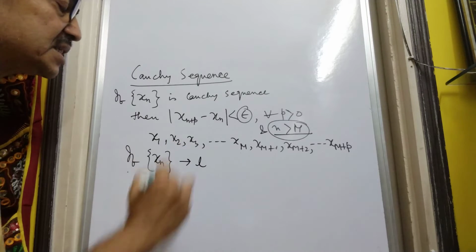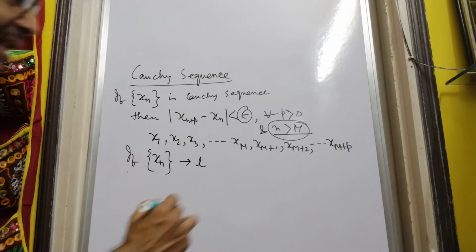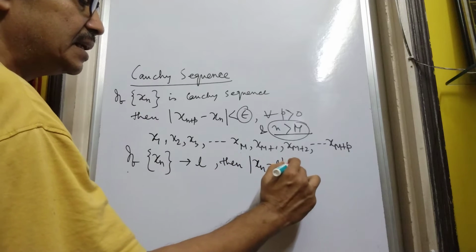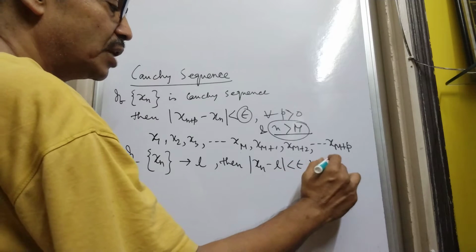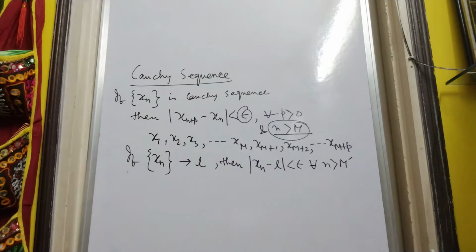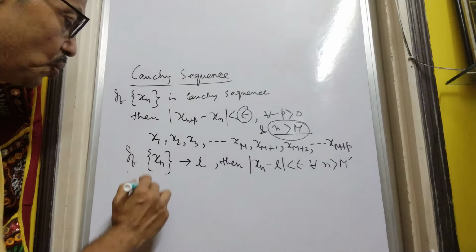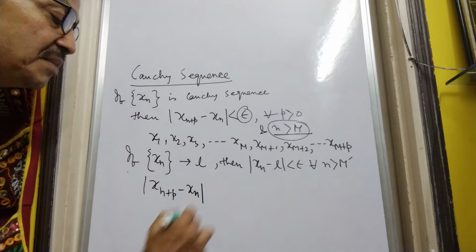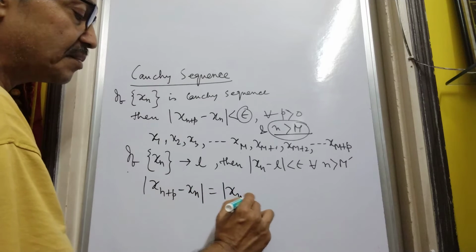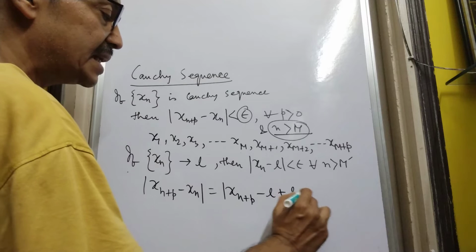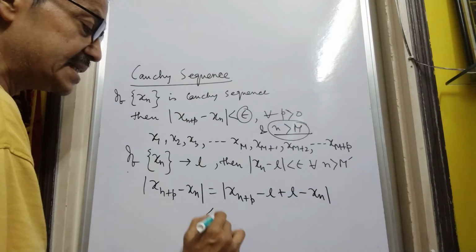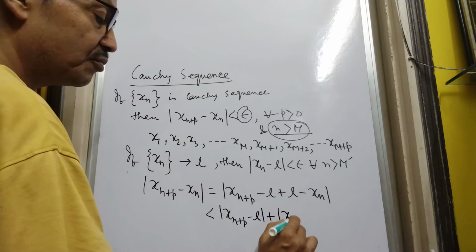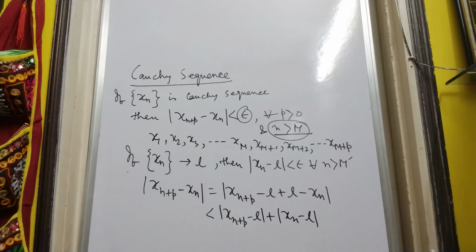if xn is a convergent sequence which converges to a specific limit L, then we have mod of xn minus L less than epsilon for all n greater than, say, a threshold value m prime. So mod of xn plus p minus xn may be written as mod of xn plus p minus L plus L minus xn, which is less than mod of xn plus p minus L plus mod of xn minus L.